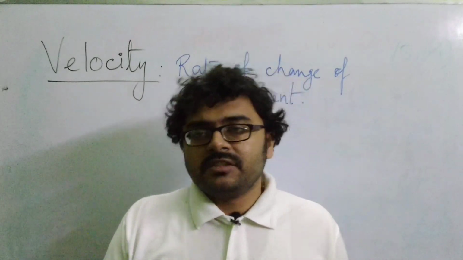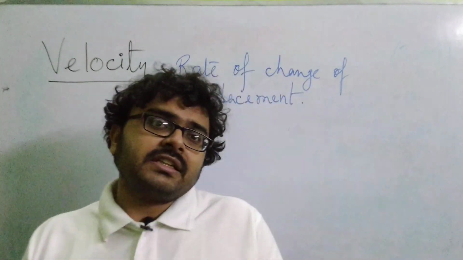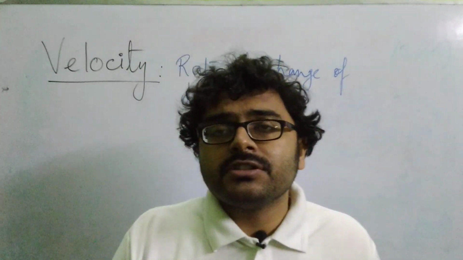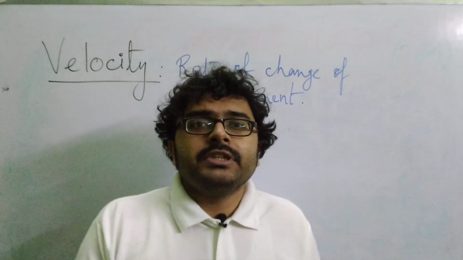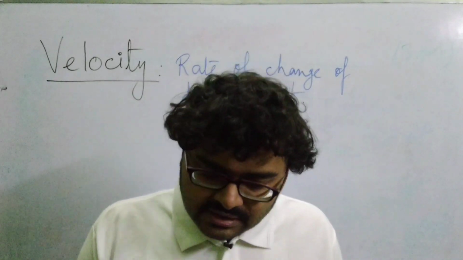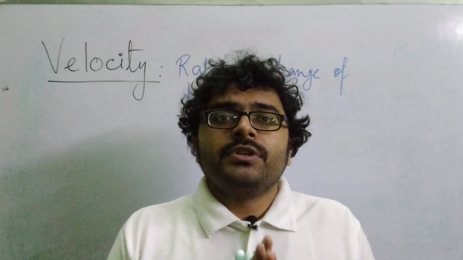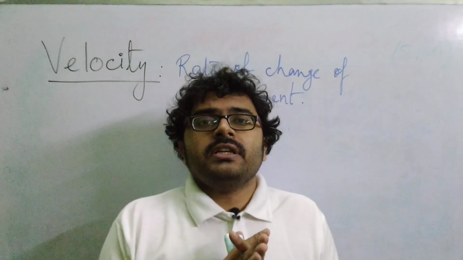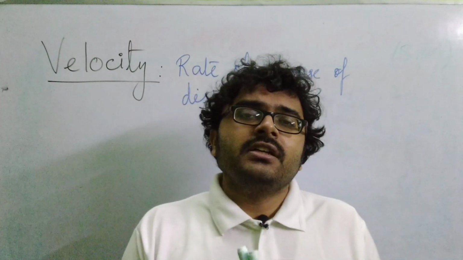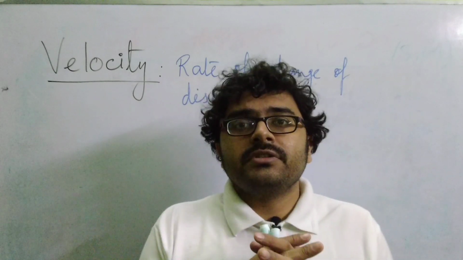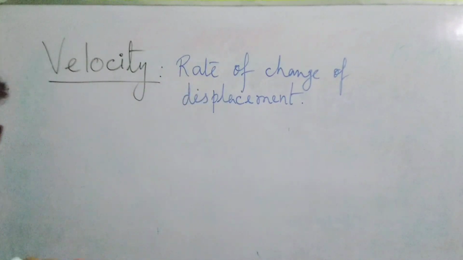Now, as you know, displacement is a vector quantity. Distance was a scalar quantity, displacement is a vector quantity, because while we try to define displacement, we need to define the direction. That is the first and foremost thing. Physical quantities which require the magnitude, unit as well as the direction to be specified are called vector quantities. So definitely displacement is a vector quantity, there is no doubt in it.